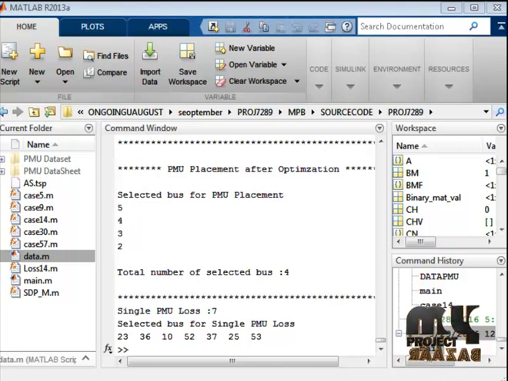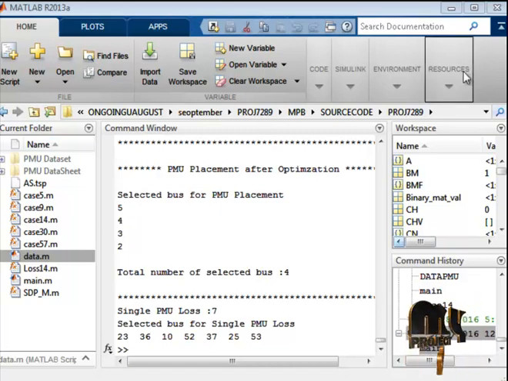A new window will open. That window asks where the data sheet is placed on our desktop. After that we click the corresponding data sheet. Here we are using the IEEE 57 bus data sheet system. So after clicking that data, the output scopes will be displayed in the corresponding window.